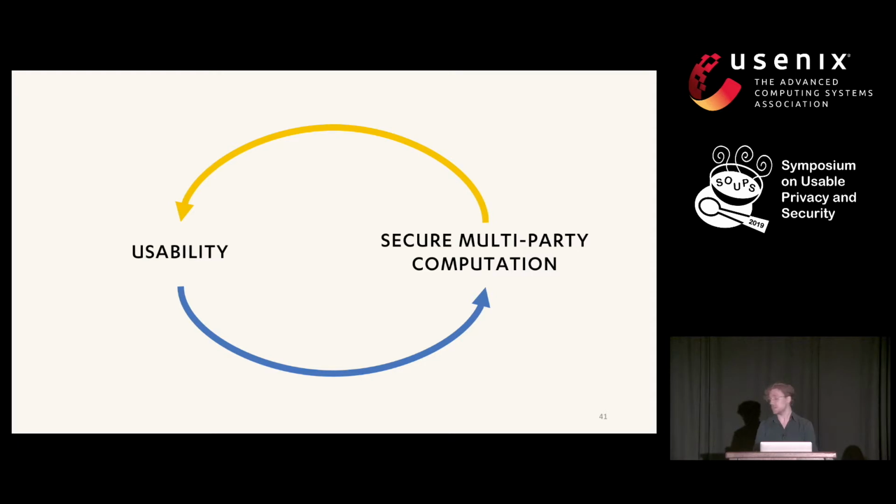So to end, I'd like to show this graphic again and emphasize that these 2 ideas, or these 2 fields of usability and secure computation, can enhance and collaborate with each other. Our deployment really benefited from focusing on design and usability early on, particularly with things like error minimization and resubmission.